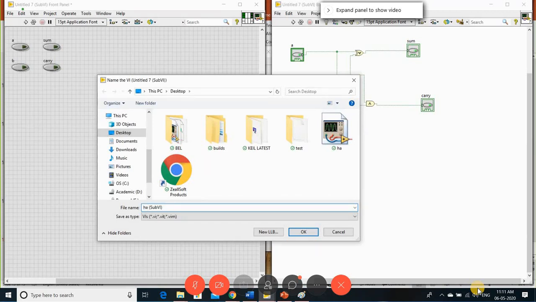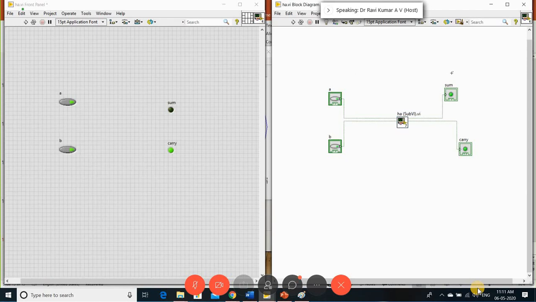Before, I had the file that is a half adder, but what I created is a sub VI. Okay, save this. Then you close this, whatever your sub VI. Here, now this is my sub VI.